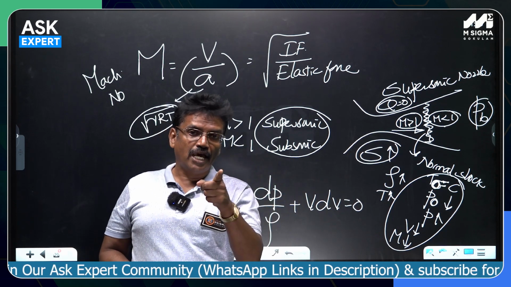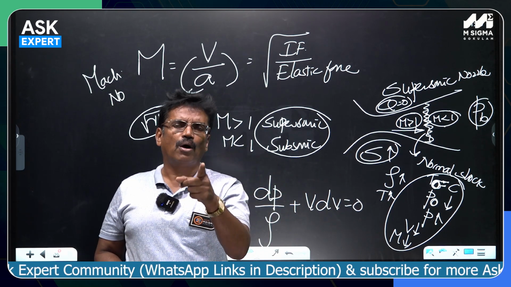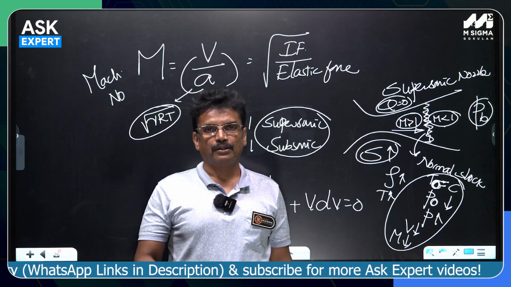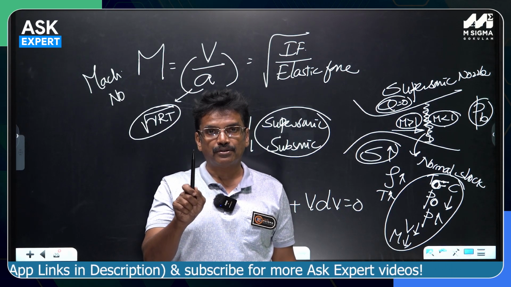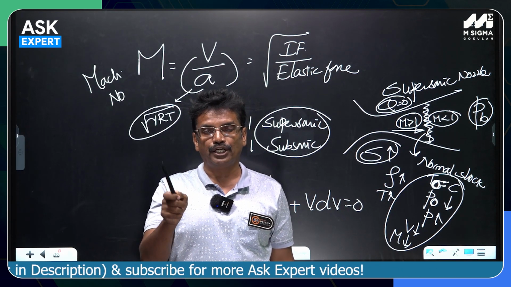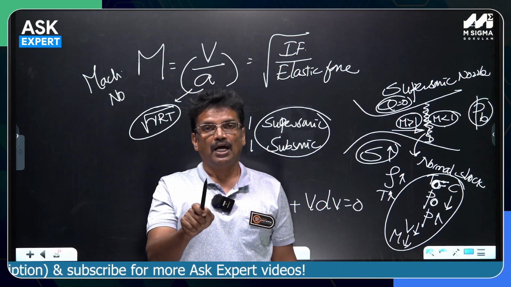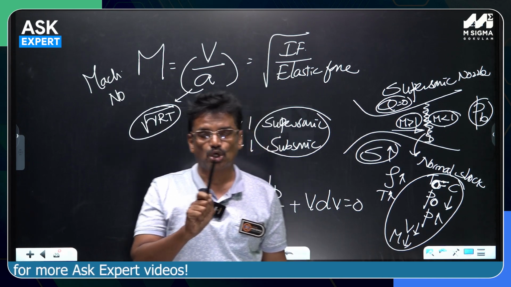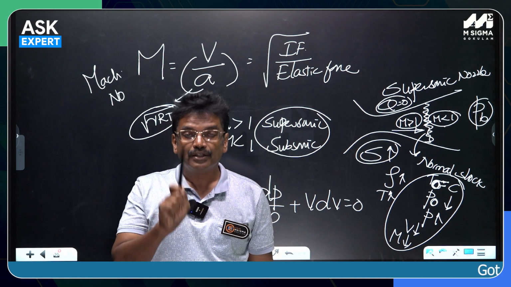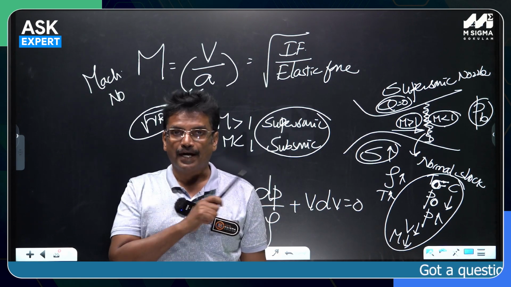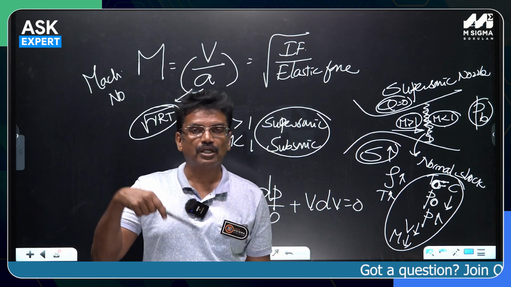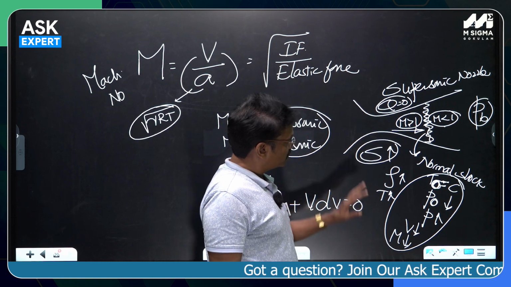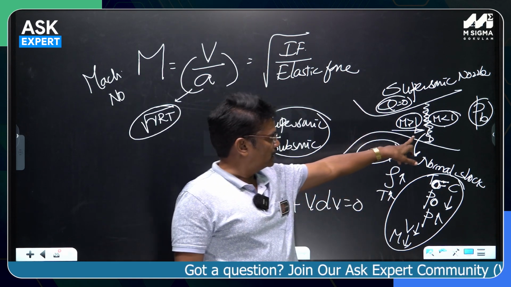But when shock is there, it means that there are a lot of irreversibilities across the shock, during which entropy definitely increases. A shock wave is an abrupt deceleration of a supersonic fluid into a subsonic fluid, during which a lot of internal irreversibilities, vibrations, etc. will happen across the shock wave, resulting in the increase in entropy of the system. Because in adiabatic flow, lots of irreversibilities are there, entropy greatly must increase. That change in entropy should be positive. Temperature increases. So, these are the changes you see in that shock wave.